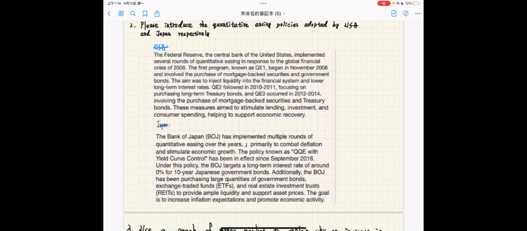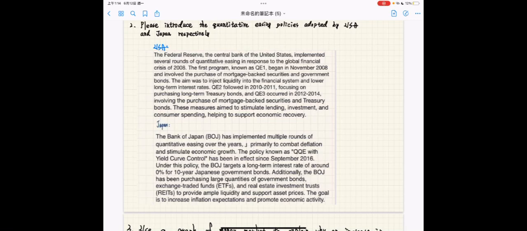The first program, known as QE1, began in November 2008 and involved the purchase of mortgage-backed securities and government bonds. The aim was to inject liquidity into the financial system and lower long-term interest rates.